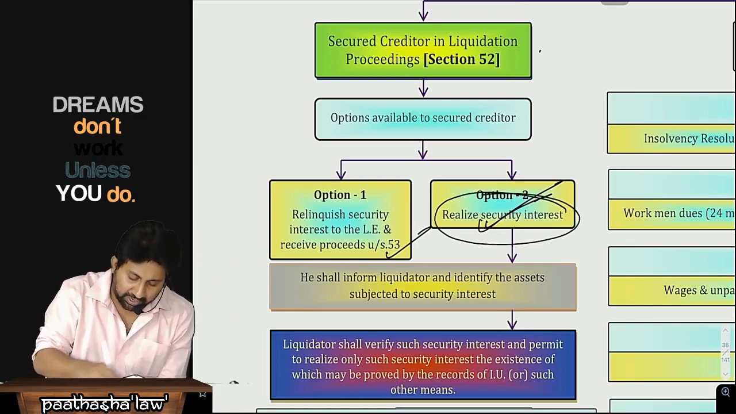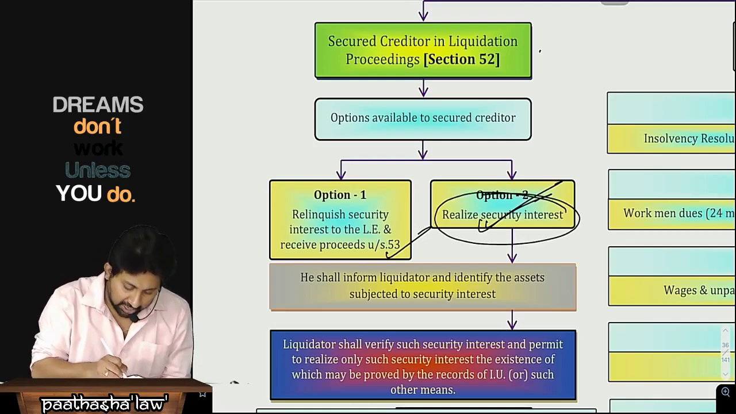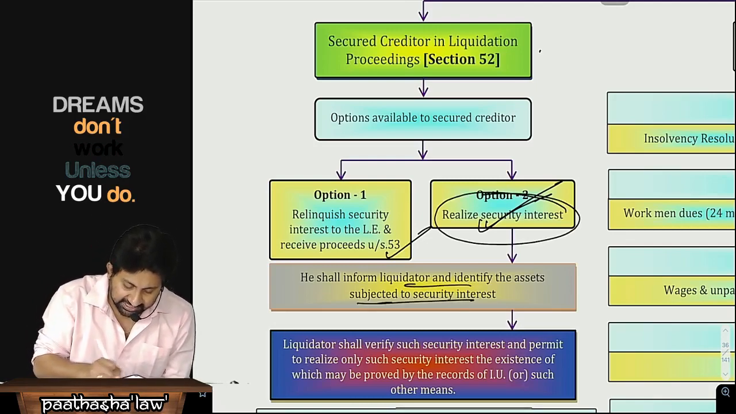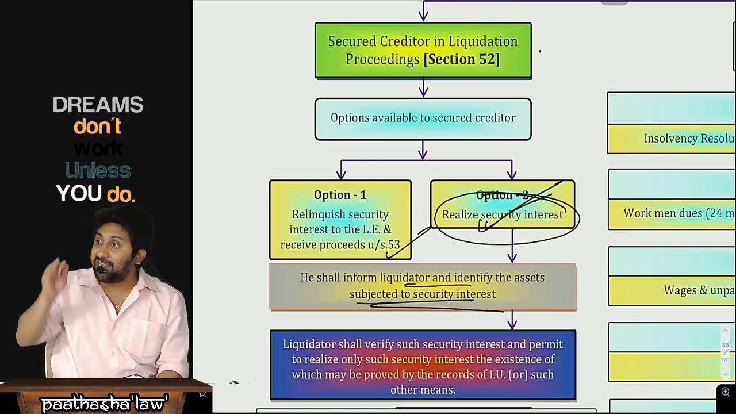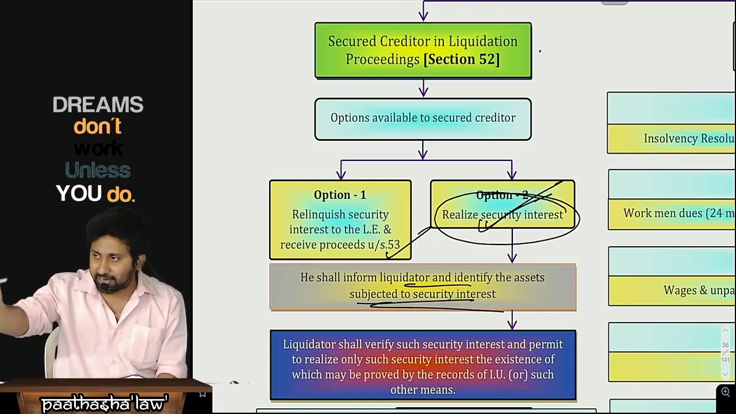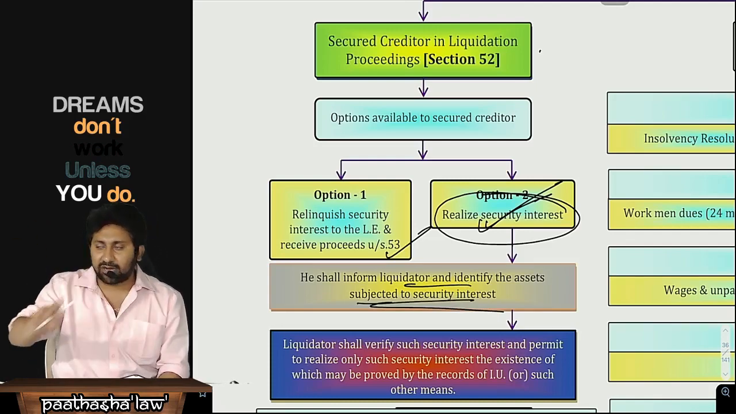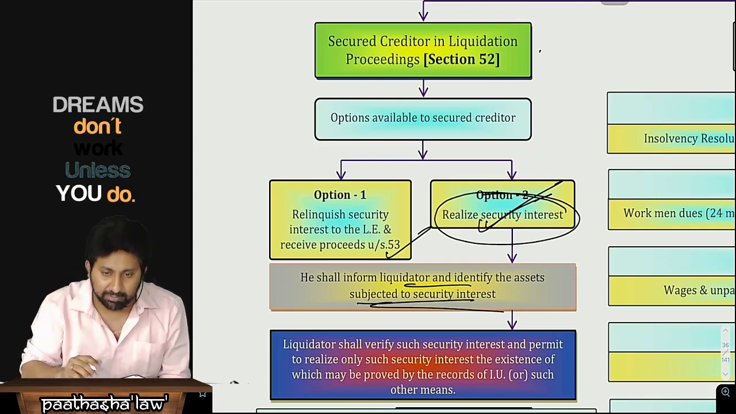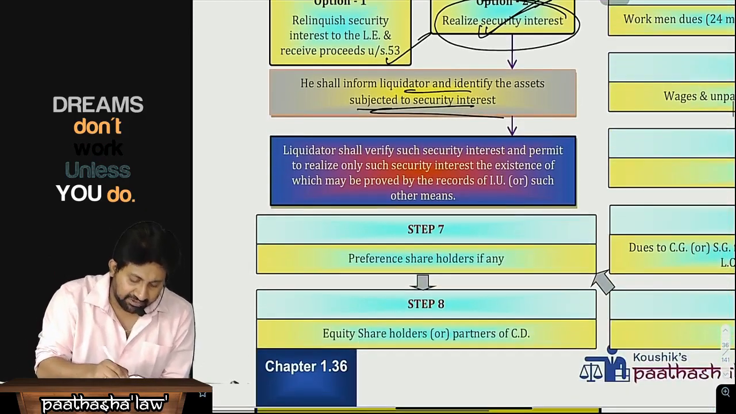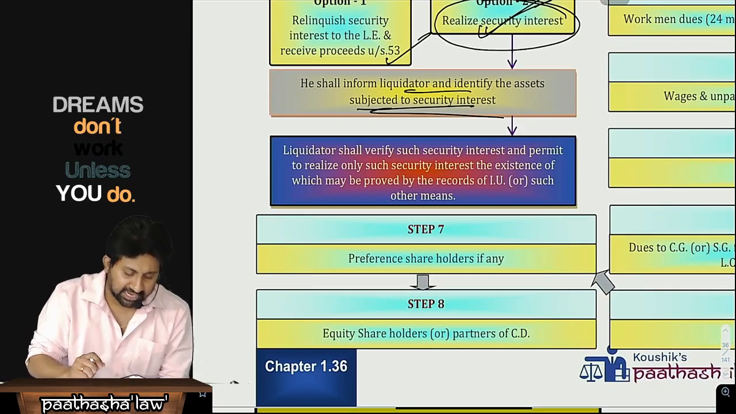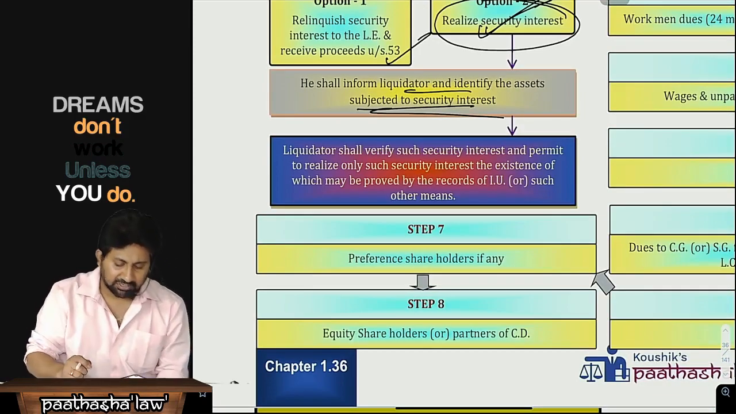Whenever you realize the security interest, inform the liquidator and identify the assets subject to security interest. Any asset, you will not sell. Really, which security is kept as a security interest to you? Order the liquidator, please sell that asset and give my money. The liquidator shall verify such security interest and permit realization only of such security interest, the existence of which may be proved by the records of the IU.